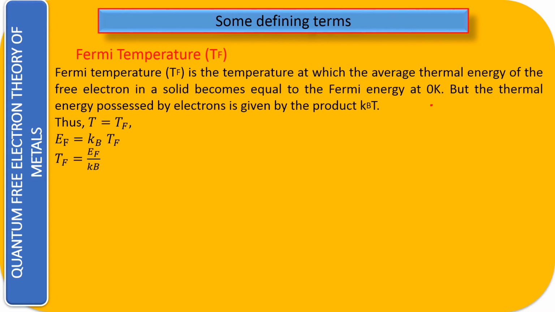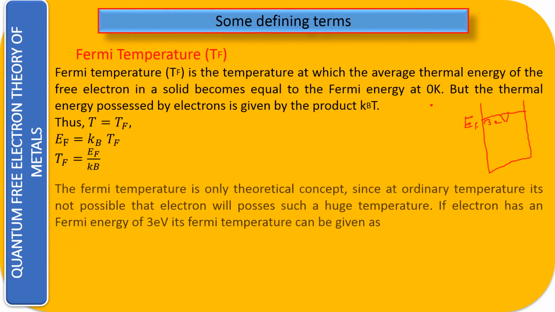Let us suppose the previous diagram that we had seen, where I had drawn the Fermi energy. Let us take a small value of the Fermi energy, say 3 electron volt. If the electron has 3 electron volt of energy, how much temperature will it have, and is it a real temperature? Let us look into it.